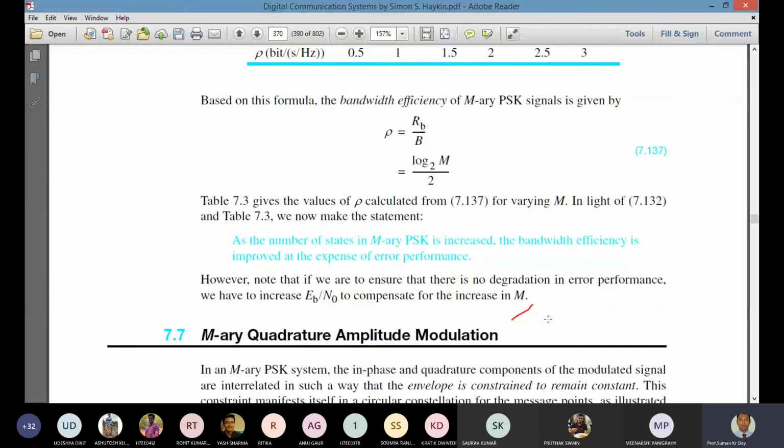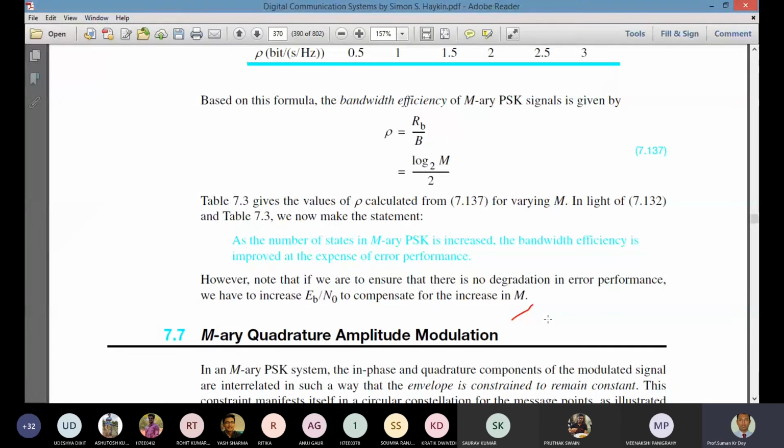So now we'll discuss the M-ary quadrature amplitude modulation, the QAM. Basically, in quadrature amplitude modulation, what is there?